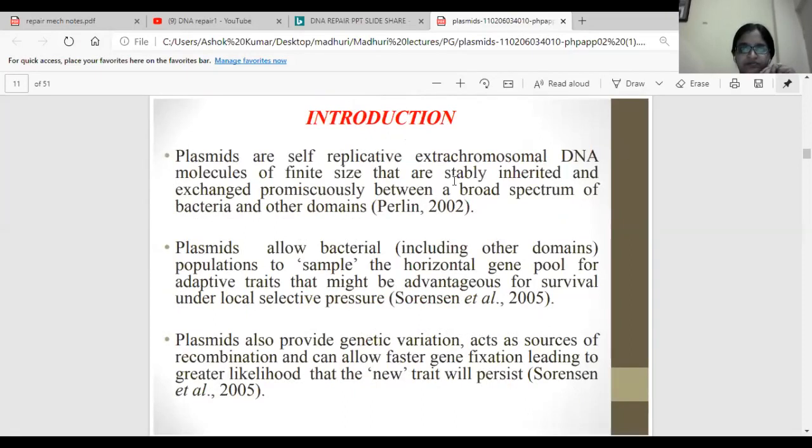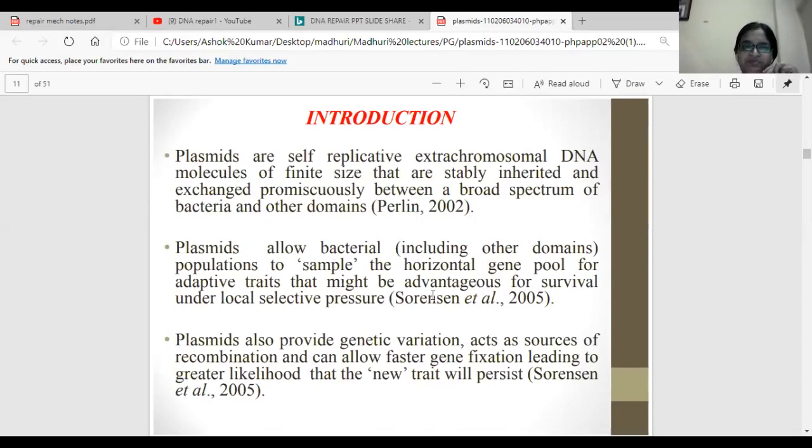So these are the self-replicating extrachromosomal DNA molecules of definite size. They are stably inherited and exchanged promiscuously between a broad spectrum of bacteria and other domains. Okay, they are stable molecules. There is no kind of mutation in anything here. They are replicating on their own, and they are stably passed from one generation to another generation.